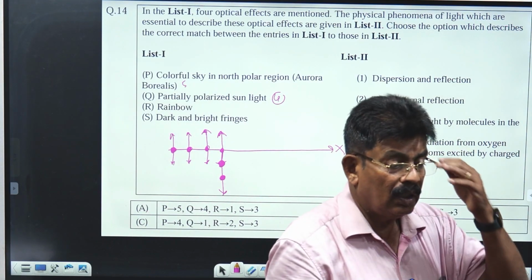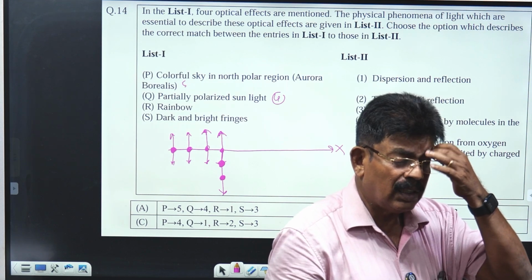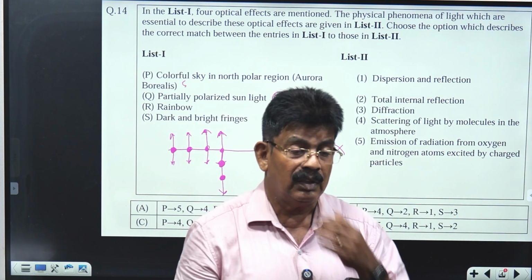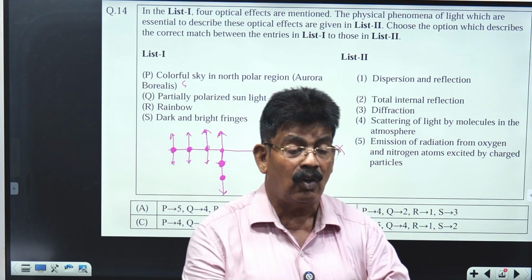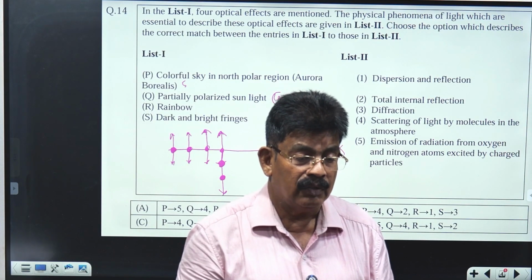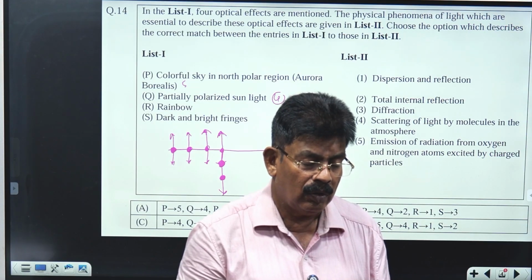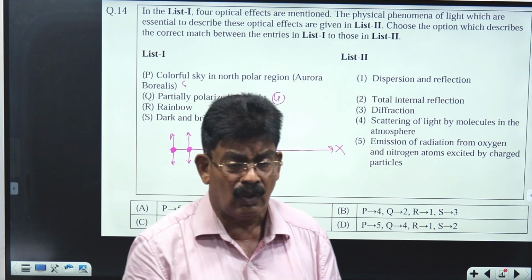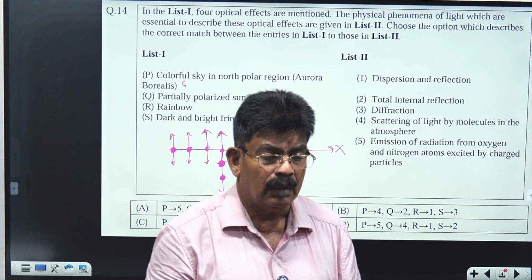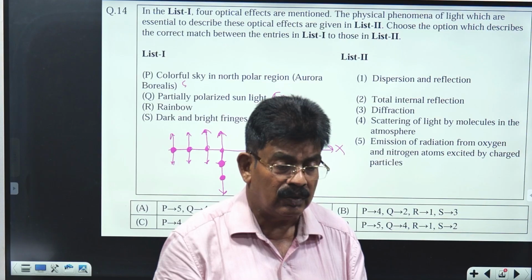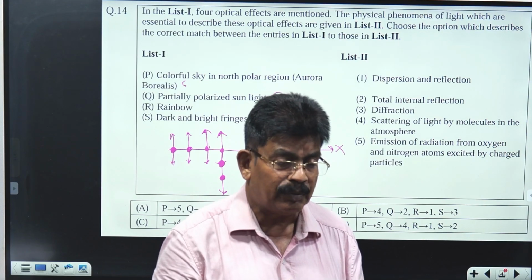Now, rainbow. Rainbow is a result of dispersion and reflection. When light rays are incident on water droplets, first they undergo two refractions and one internal reflection, not total internal reflection. By the time they reach, all violet colors will subtend the same angle, and all red colors will subtend the same angle.